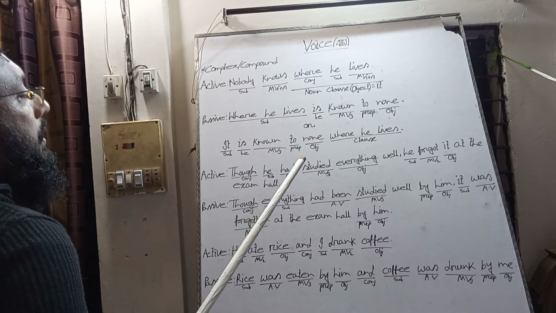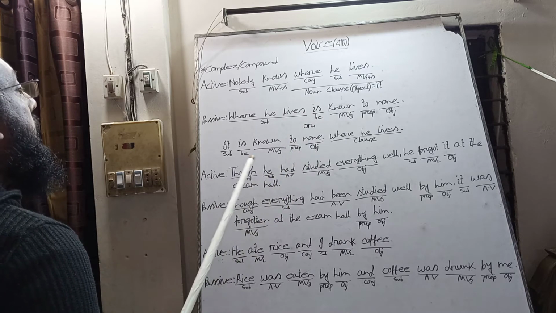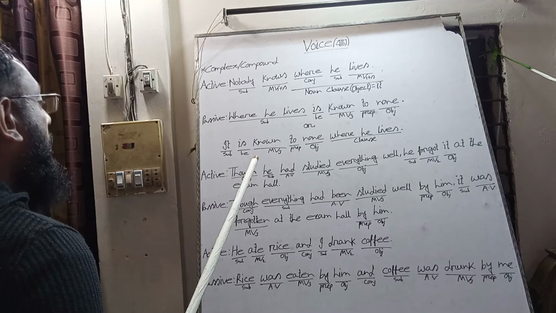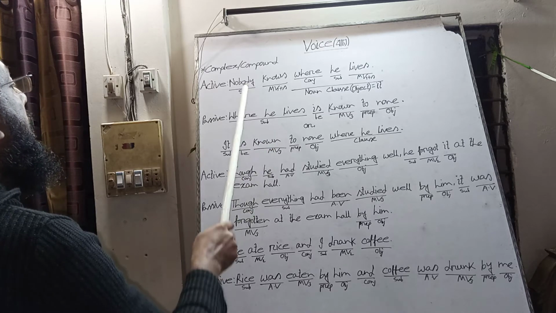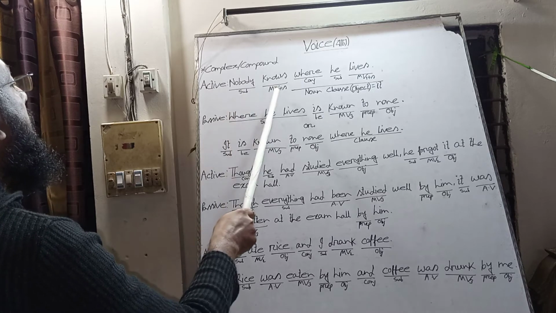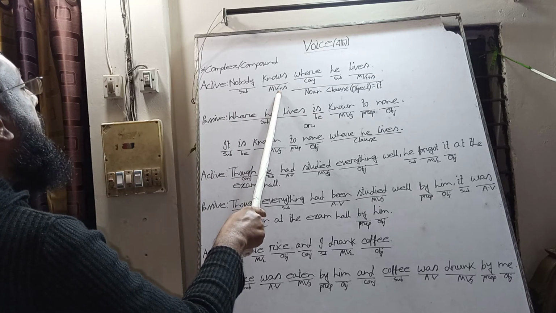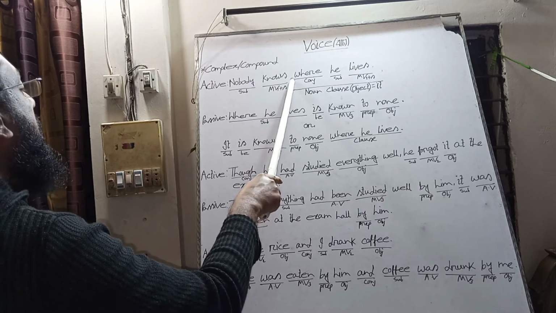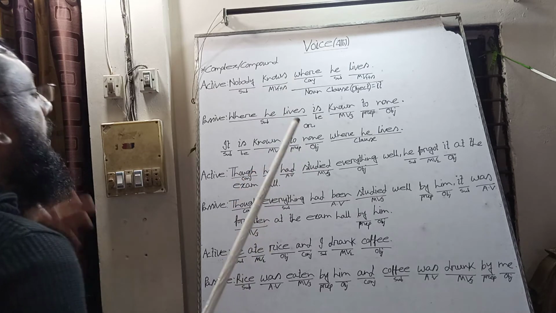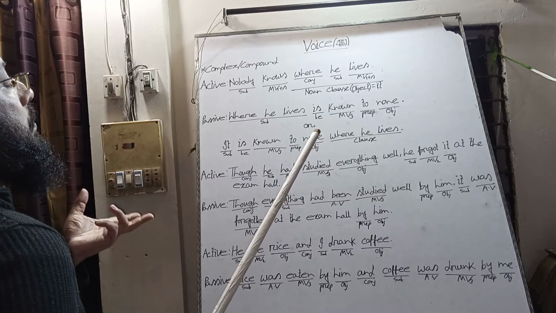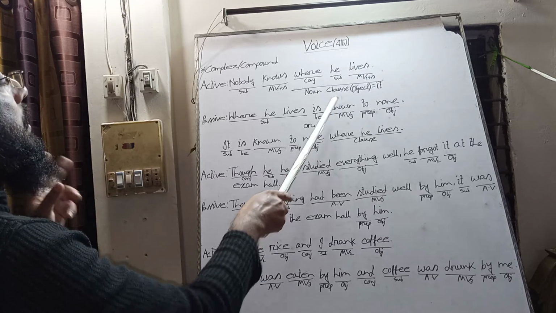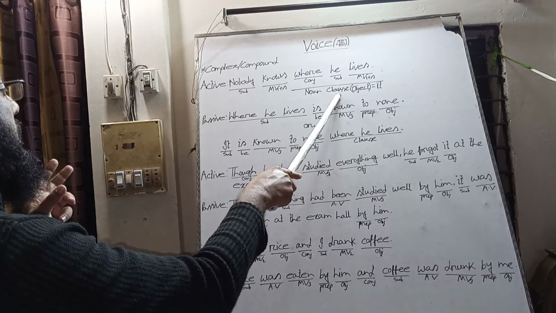There is another way to change voice. That is: nobody is the subject, knows is the transitive verb, and it is the object. We can take the pronoun it instead of, or in lieu of, the noun clause where he lives.